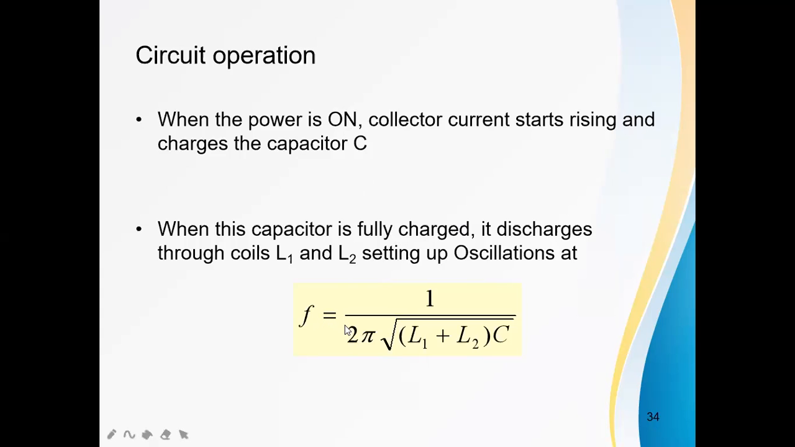The frequency of oscillations in the Hartley oscillator is equal to 1 by 2 pi under root of (L1 plus L2) into C. In the Hartley oscillator, what is the frequency of oscillations? It is equal to 1 by 2 pi root of (L1 plus L2) C. Here L1 and L2 give the total inductance, L equals L1 plus L2. Generally, the frequency of oscillations for any oscillator circuit is 1 by 2 pi root LC. Here L is a combination of two inductors in series, that is L1 plus L2.